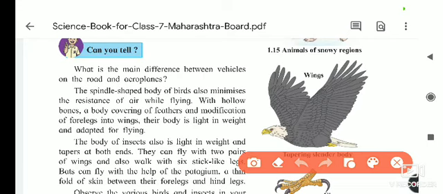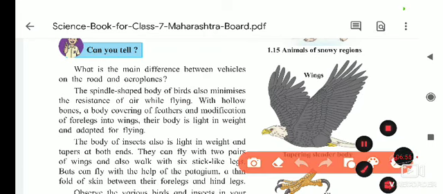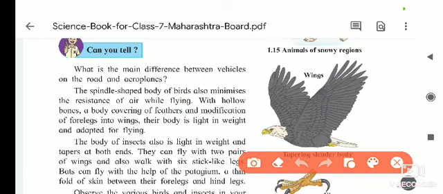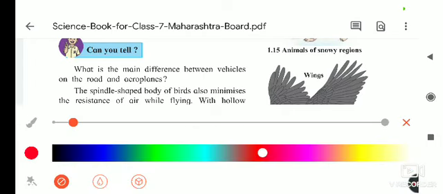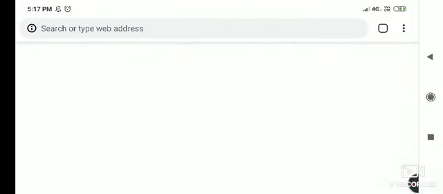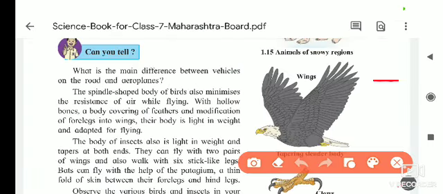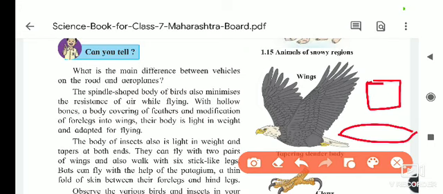See the spindle shape. What is the difference? The vehicles have a square or rectangular shape, and the aeroplane structure is spindle shaped, meaning it tapers towards both ends.